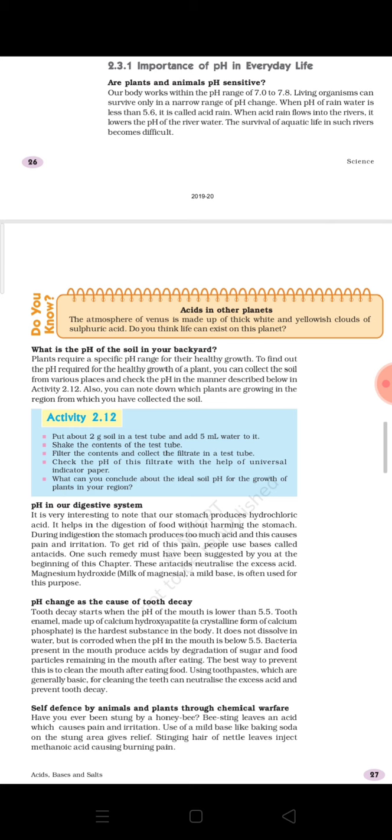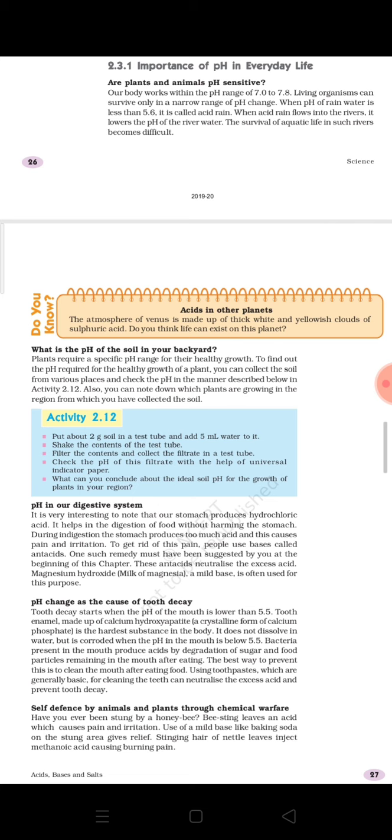It is a very important topic, or you can also consider it as one of the important examples in this topic. So, tooth decay starts when the pH of the mouth is lower than 5.5. Tooth enamel, made up of calcium hydroxyapatite, a crystalline form of calcium phosphate, is the hardest substance in the body. It does not dissolve in water but is corroded when the pH in the mouth is below 5.5.